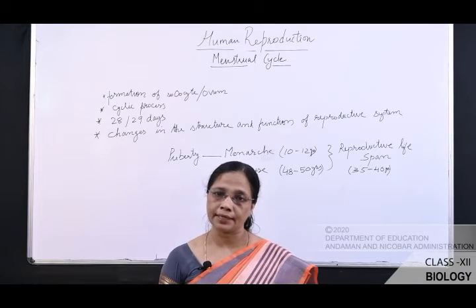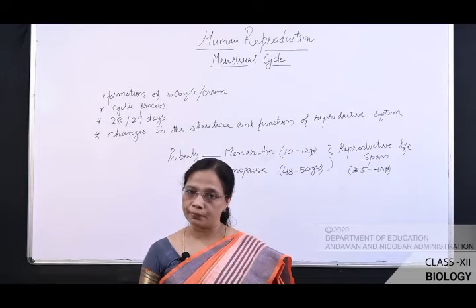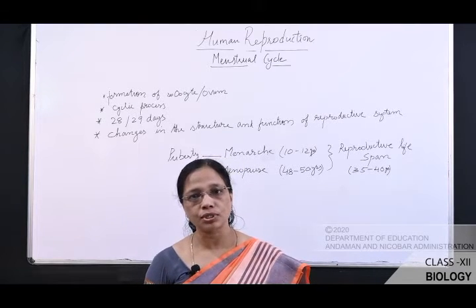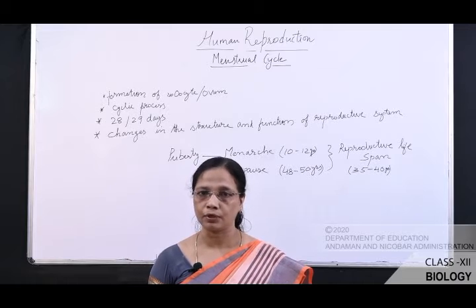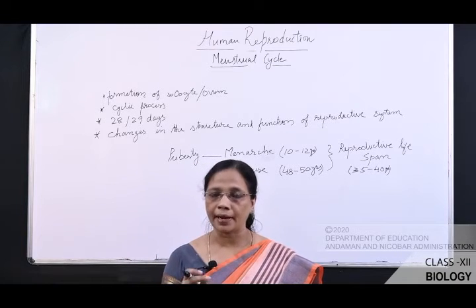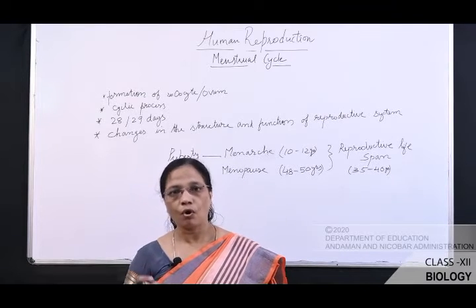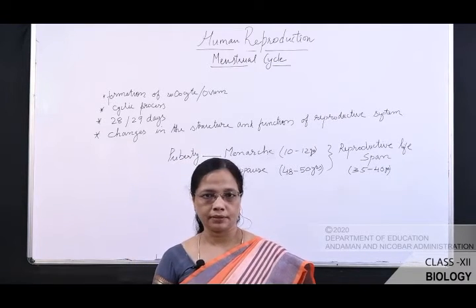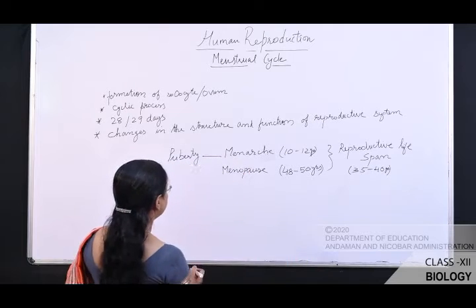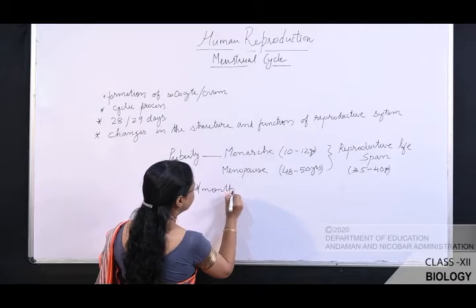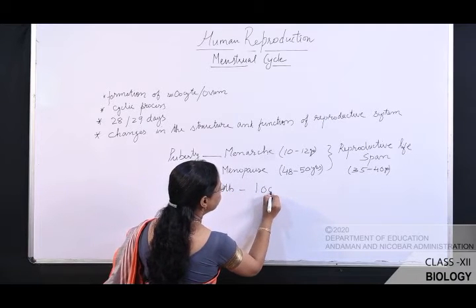But we have studied that at puberty, in the ovary, near about 60,000 to 80,000 primary follicles are there. Only one primary follicle develops into secondary oocyte or ovum in 1 month. So in 1 month, one oocyte is formed.